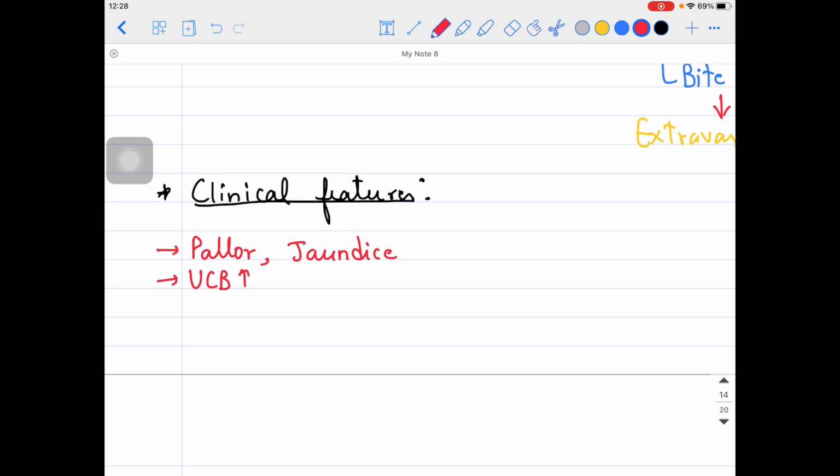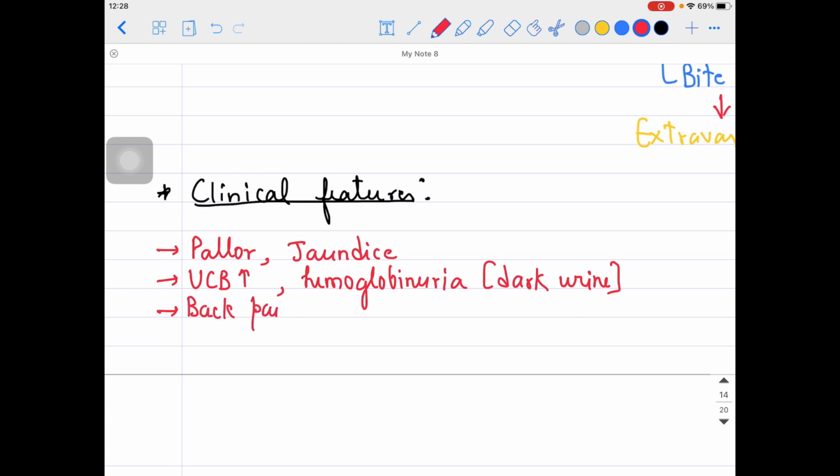And because hemoglobin is undergoing destruction, can I say hemoglobin might appear in the urine as well? So hemoglobinuria might happen. With that, fatigue might be there, and dark urine might be there because of hemoglobinuria, which leads to discoloration of the urine. Back pain might be there in some patients due to large scale hemolysis. Jaundice, I told you, can be there particularly.